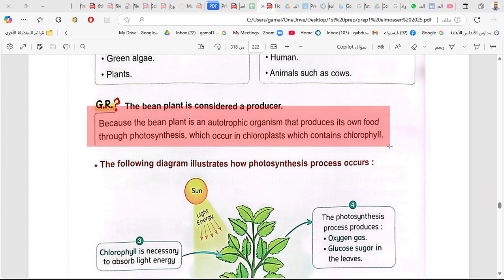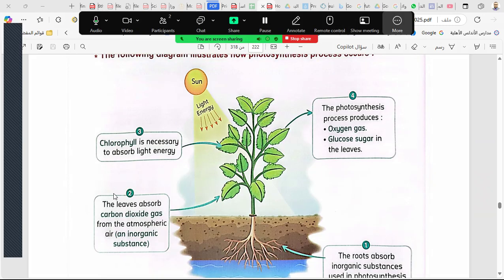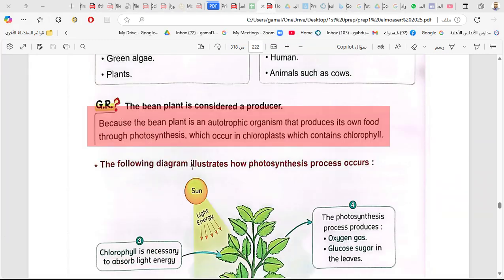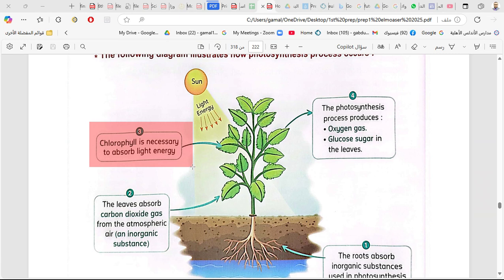And they have the chloroplast. The chloroplast in the plant absorbs sunlight because the chloroplast contains a green pigment which is called chlorophyll. The chlorophyll helps in absorbing sunlight, and that gives the plant a green color. Why does the plant have a green color? Because it has a green pigment which is called chlorophyll in the chloroplasts.